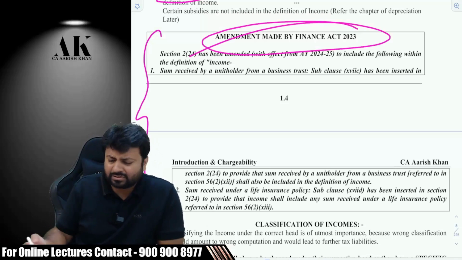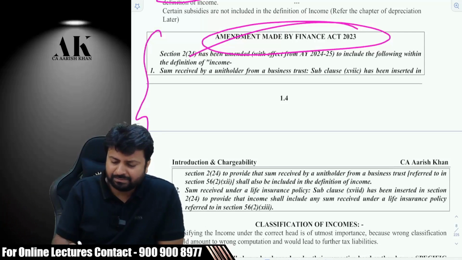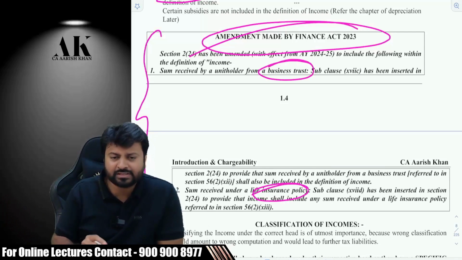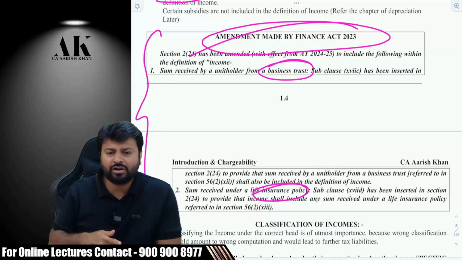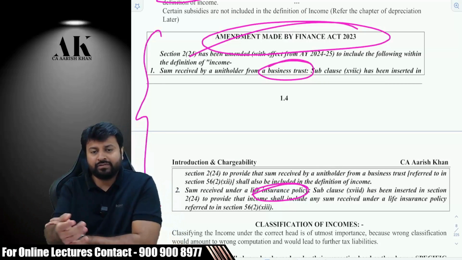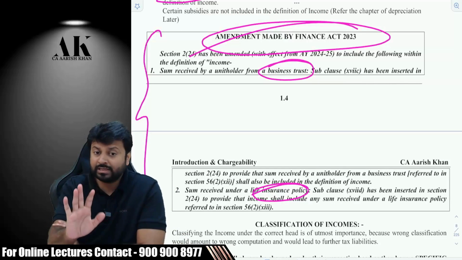We will be able to discuss all of them with the relevant topic. Some business trust discussion is there, some insurance policy. I don't know whether you are aware of that or not, but this budget they have brought is a very important amendment for us. We have to learn that in great detail.